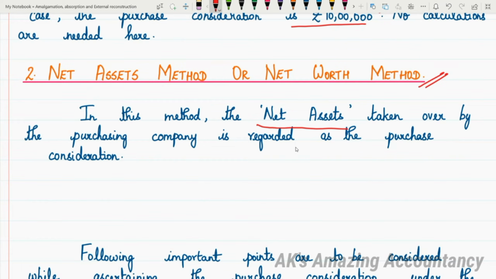For calculating the net assets, we have a very simple formula here.